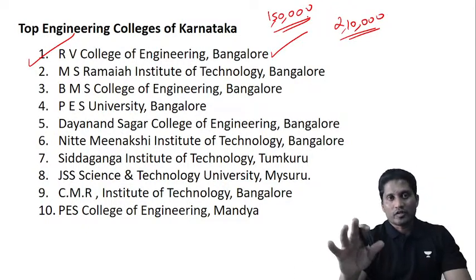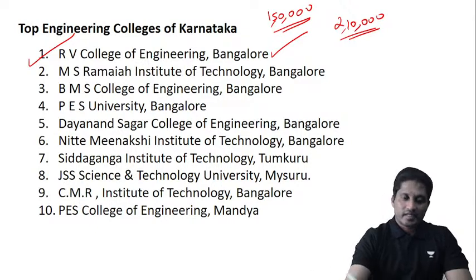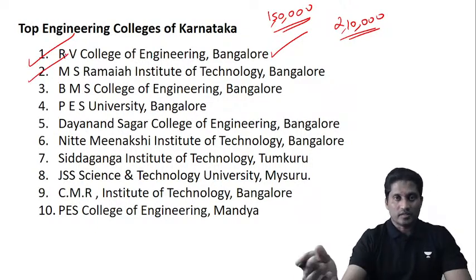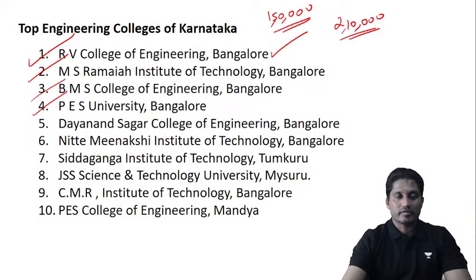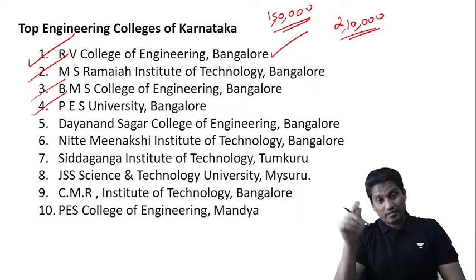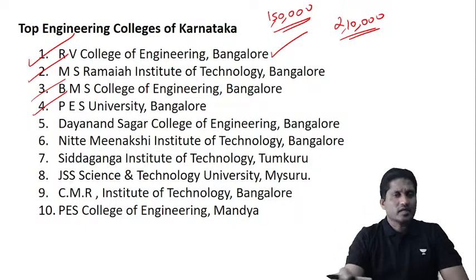In that, obviously the top 1 percentile will prefer RV College of Engineering. And then comes MS Ramaiah, that is 2, and then BMS, then you get PES University. In fact, PES has its own exam as well, but 30%, 35% of seats are blocked for KCET.